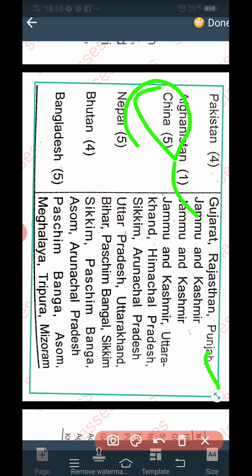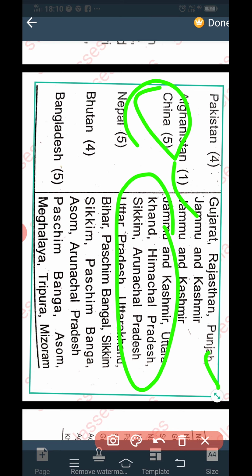The first is that we will be asked directly which states share borders with China, and the second is that we will be given 4 options and one state will be the odd one, like Bihar is not in this category, for example, and Bihar may be given to us and we have to tick mark the odd one, that is the state which doesn't share the border with China.